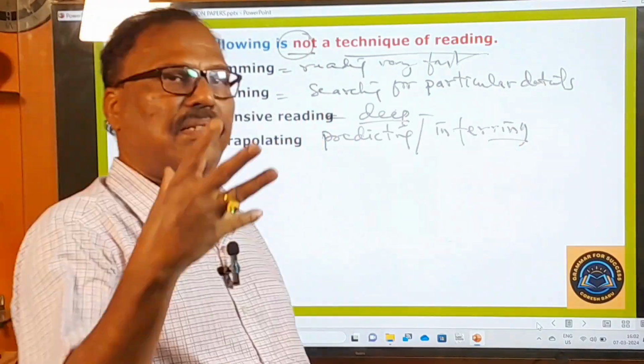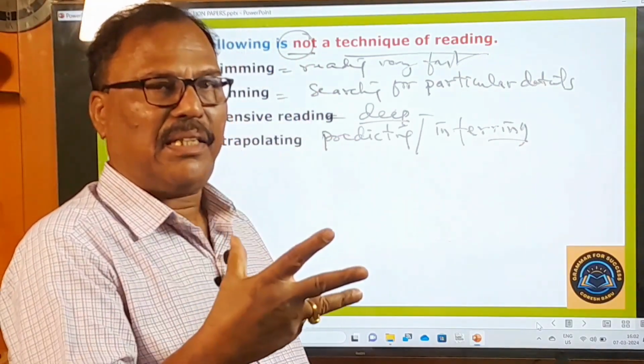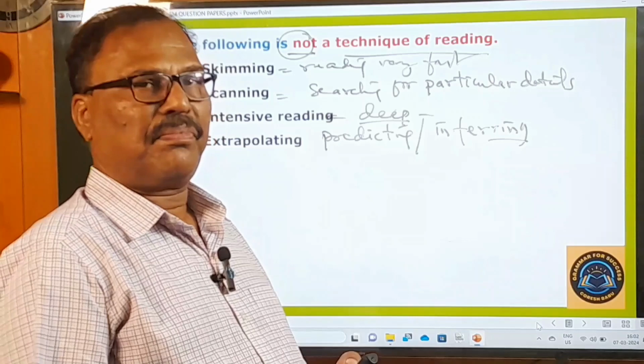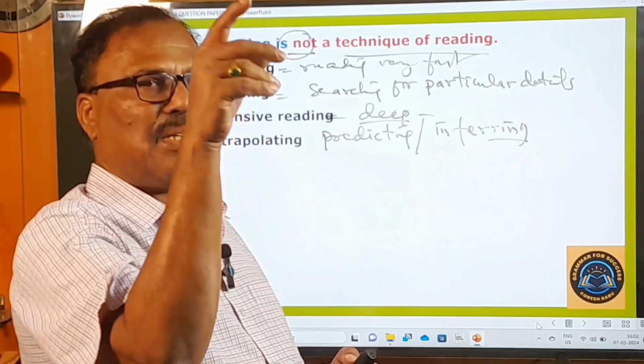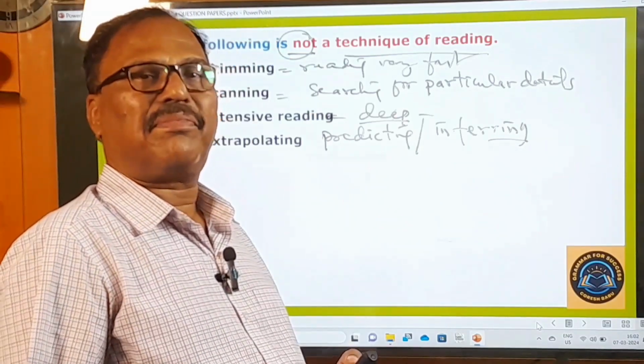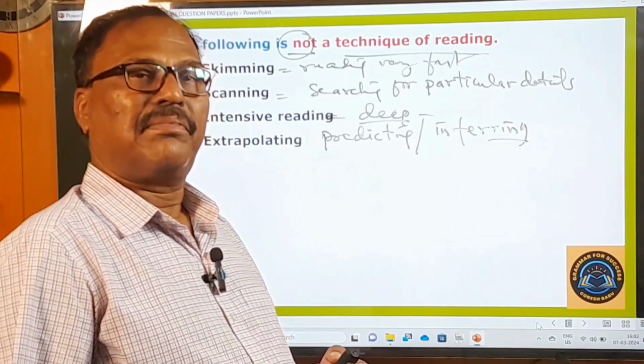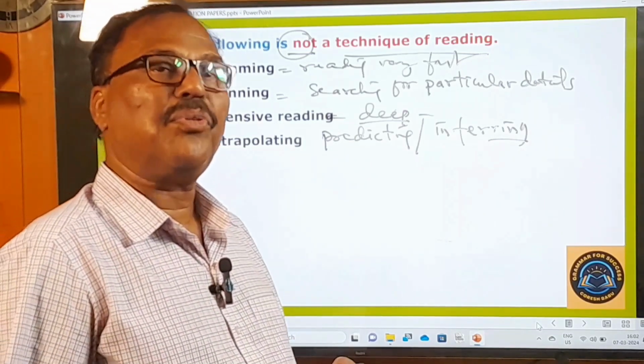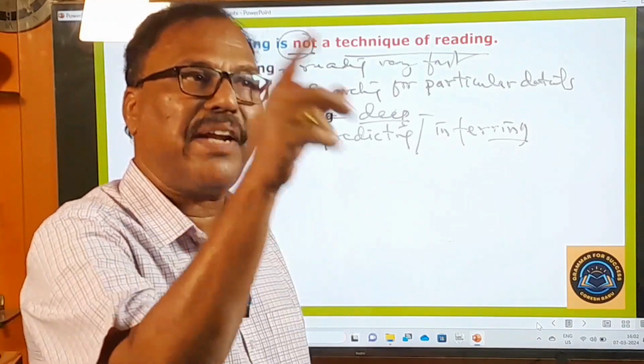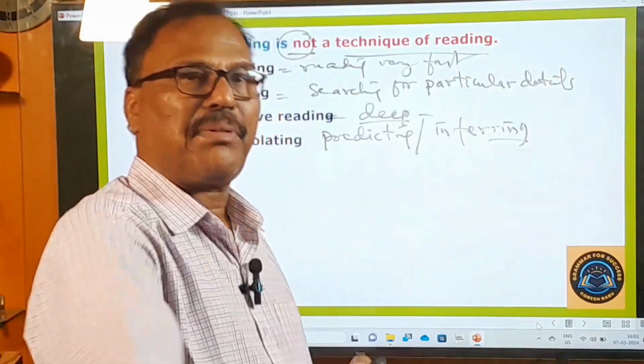Suppose at 10:30, night 10:30, you have gone to your friend's room. The lights in his room are switched off. What do you then infer? You infer that your friend must be asleep.